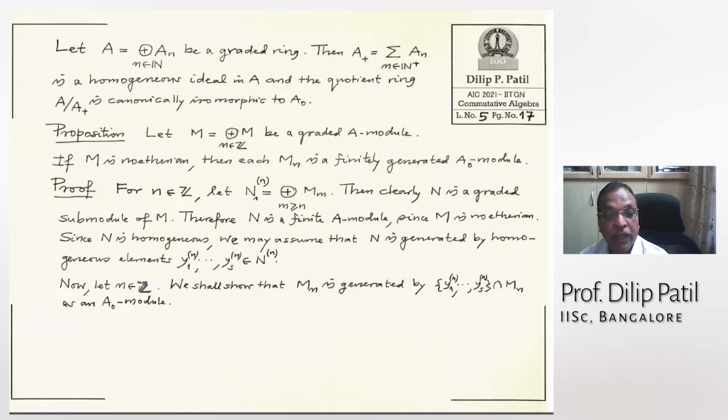So start with n in integers. I want to show this Mn is a finitely generated A0 module. So I want to cook up a finite generating system for Mn as an A0 module. So take that n, and now you look at this submodule.